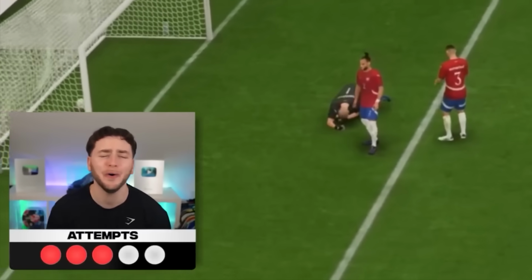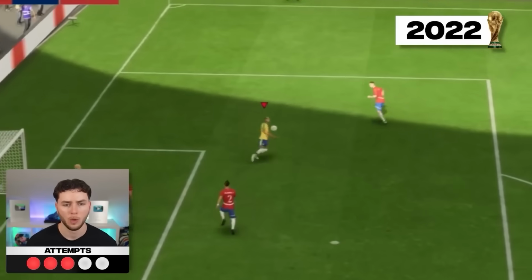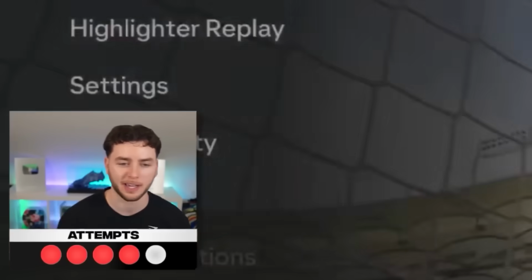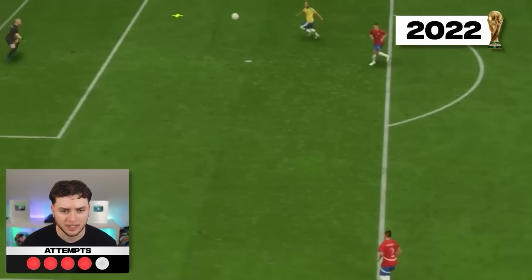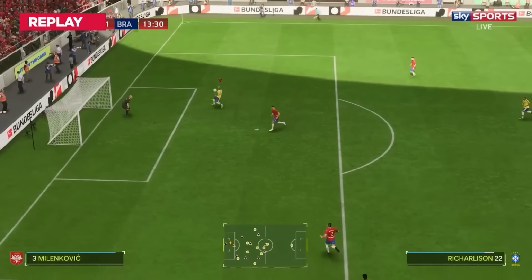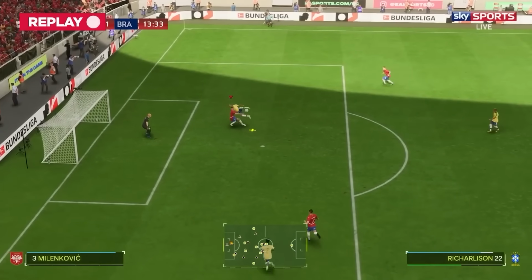No. That was teed up for greatness there. And with 2 attempts left, the pressure was building. Bro, I think it might be impossible to do the bicycle kick. This is the last chance. Richarlison, I see you. Flick it up. Volley it. No! Had Richarlison scored this bicycle kick, we would have completed it.